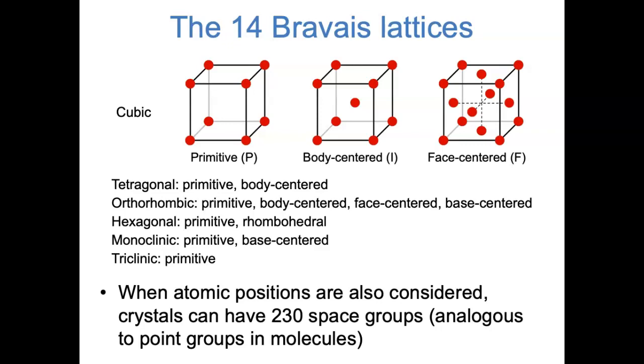And when you combine the point group symmetry with the translational symmetry, crystals can actually have one of 230 space groups. Space groups are just the crystal analog of what point groups are to molecules. So as you can see, symmetry in crystals gets pretty complicated, but in this lab we won't really worry about it beyond the 3 cubic Bravais lattices.